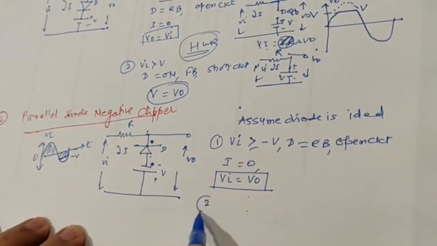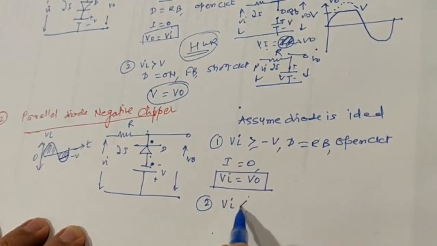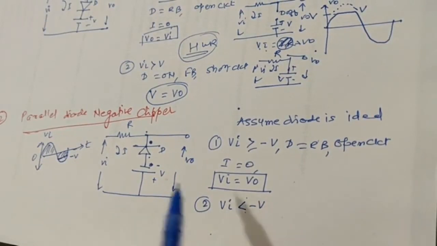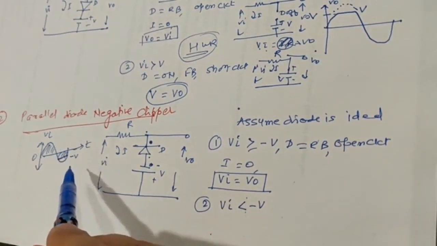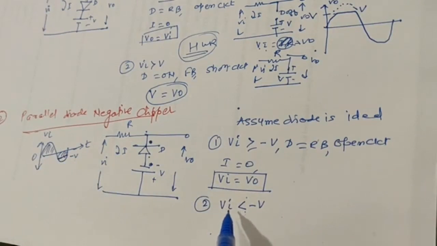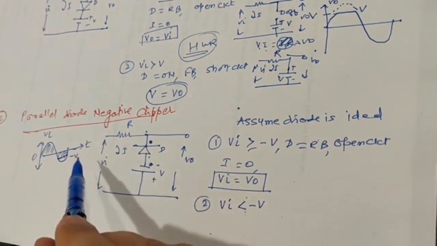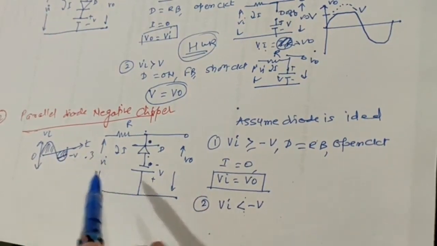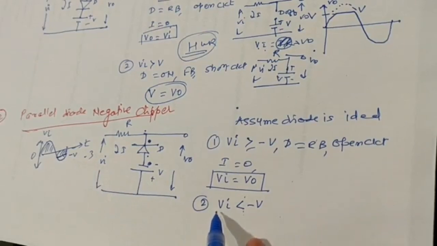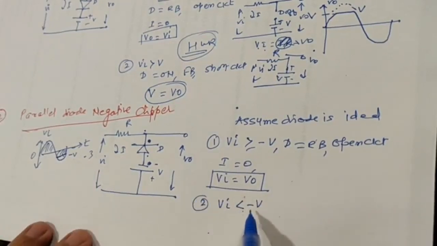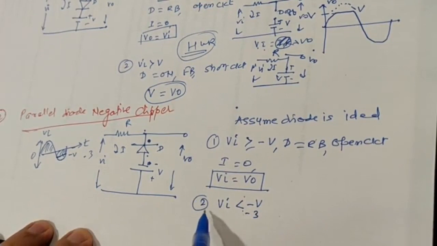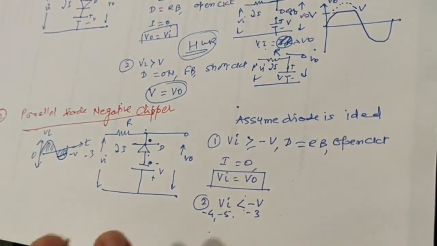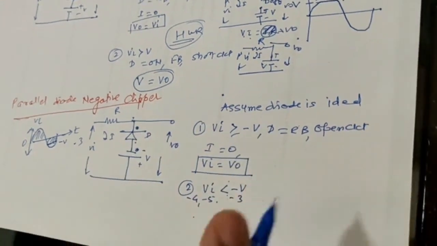Now let's apply the second condition where your Vi is less than minus V, meaning it's more negative now with respect to the battery. For example, if I am applying plus 5 and minus 5 volt, the input is now minus 4 and the battery voltage is minus 3, consider it. So this is minus 3, let us say, and this is minus 4 and minus 5 that I am applying, just for understanding purposes. Now what will happen?